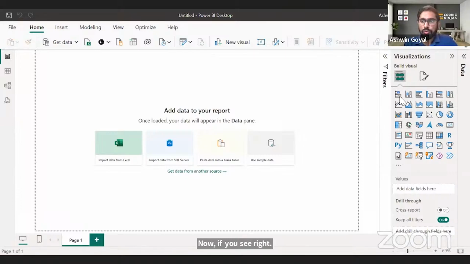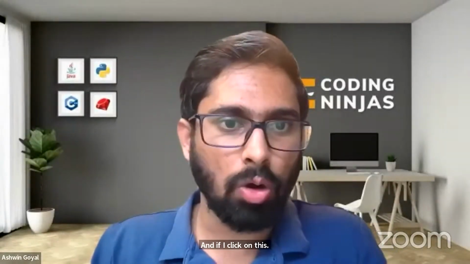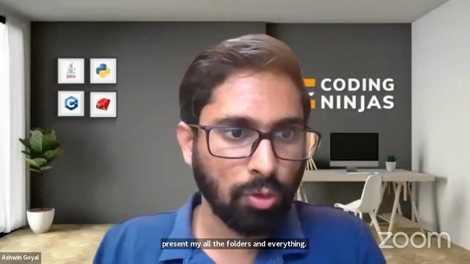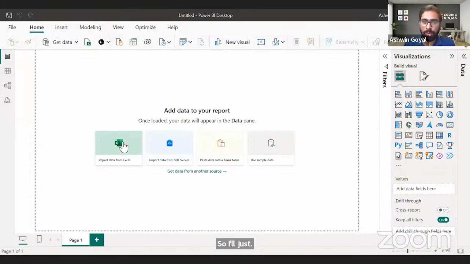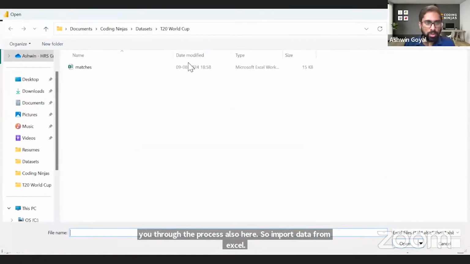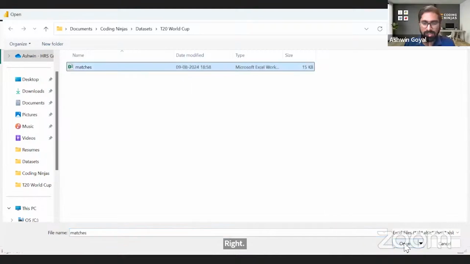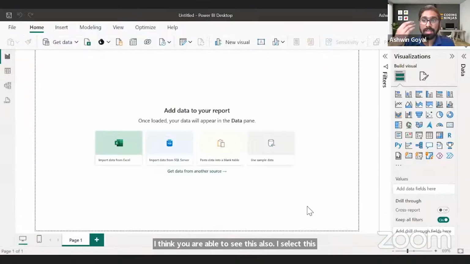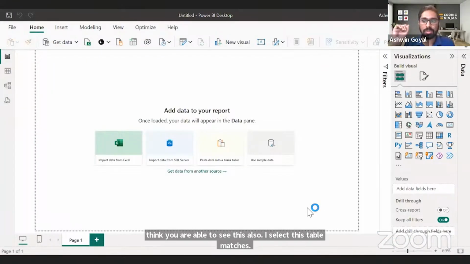Now, if you see, right, what do we intend to do here? I intend to, first of all, bring that data or import that data into Power BI. So I'll go to import data from Excel, right? And if I click on this, let me just quickly stop sharing because this will present all my folders and everything. Already have that folder open. So I'll just walk you through the process also here. So import data from Excel, right? I think you're able to see this also. I select this table matches, right? This data set that I just showed you, right? That was matches into Power BI.